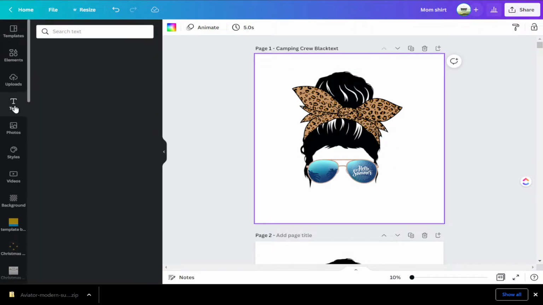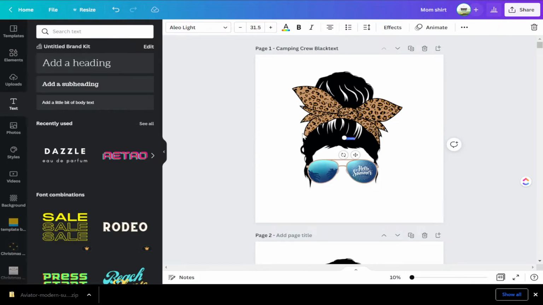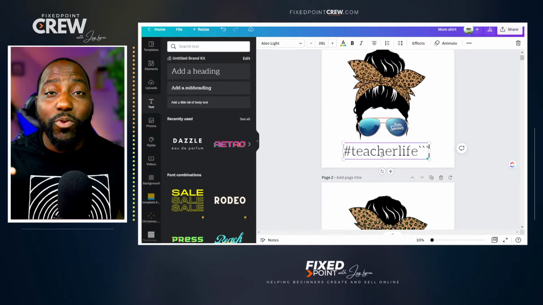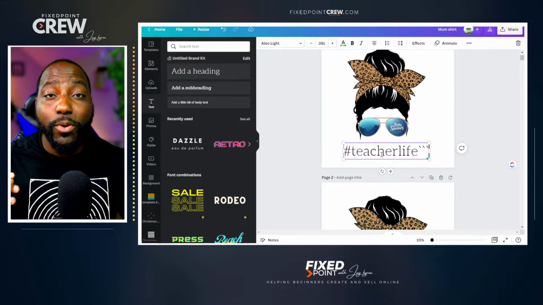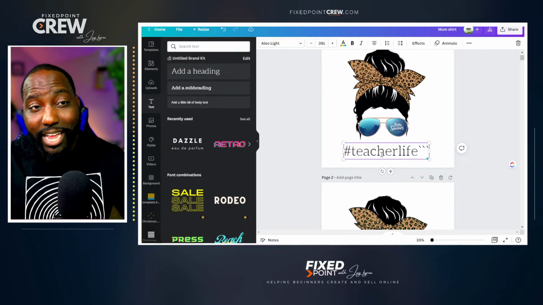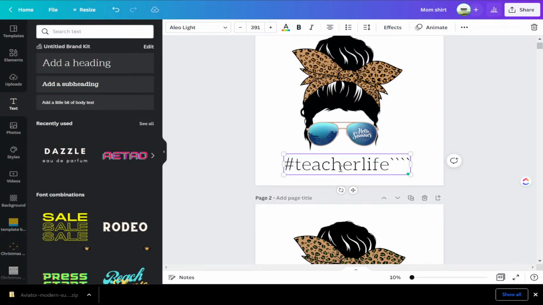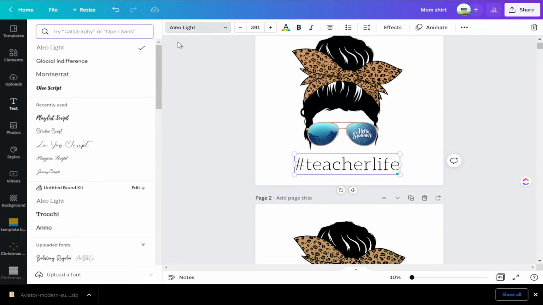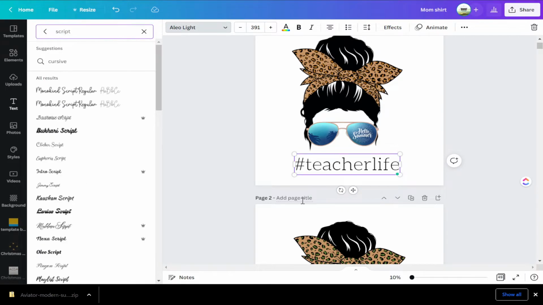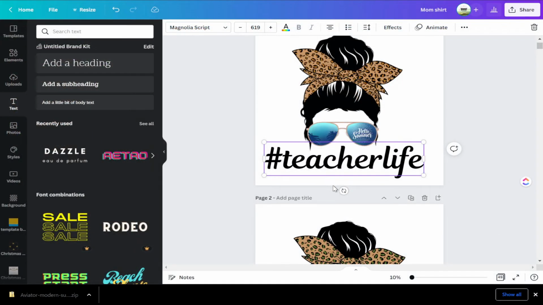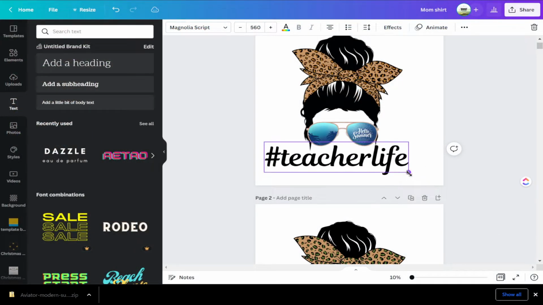Now we want to go ahead and add some text. We want to go ahead and drop a text in here, and our text is going to be hashtag teacher life. So we want to focus on a font style that's already selling pretty well in the marketplace. And so in our case today with this teacher shirt, we want to focus on a script style font. Go into the top here to fonts, type in script, and we see all the different options that come up. So in our case today, this is the font style that we're going to use for our t-shirt. Again, you can find one that fits your overall design.